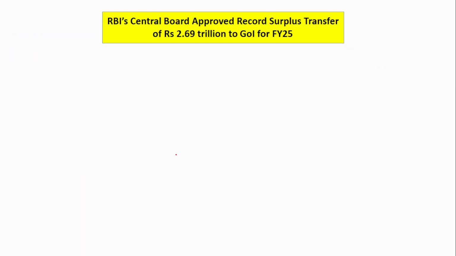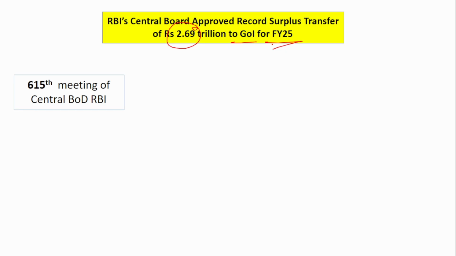Next, the RBI Central Board approved a record surplus transfer of 2.69 trillion to the Government of India for financial year 25. We know that the RBI has transferred a huge surplus amount to the Government of India, and it was in the 615th meeting of the Central Board of Directors that this amount was approved.